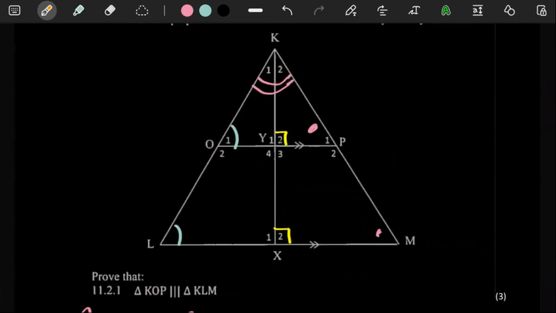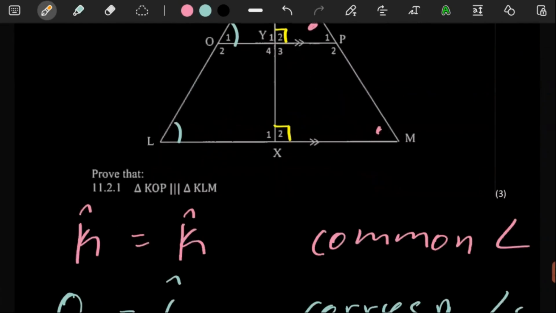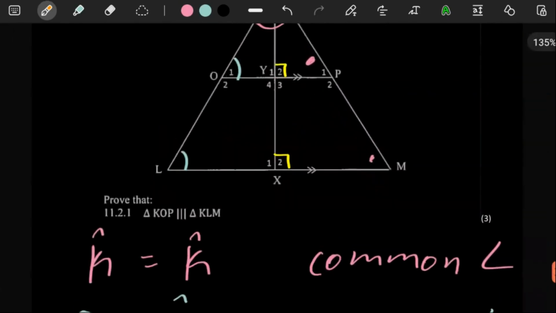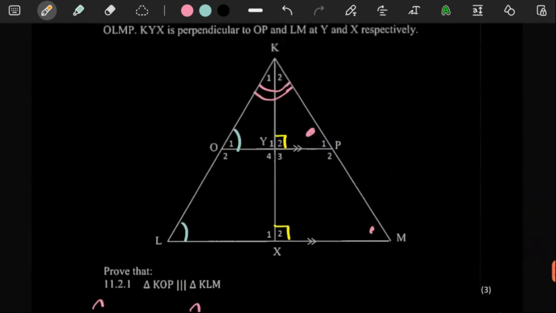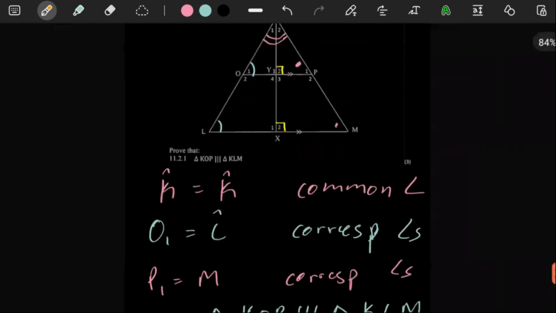Well, the one thing I'm thinking of is, can what we have just done help us? The thought would be, how can it help us to work out what they're asking us here?